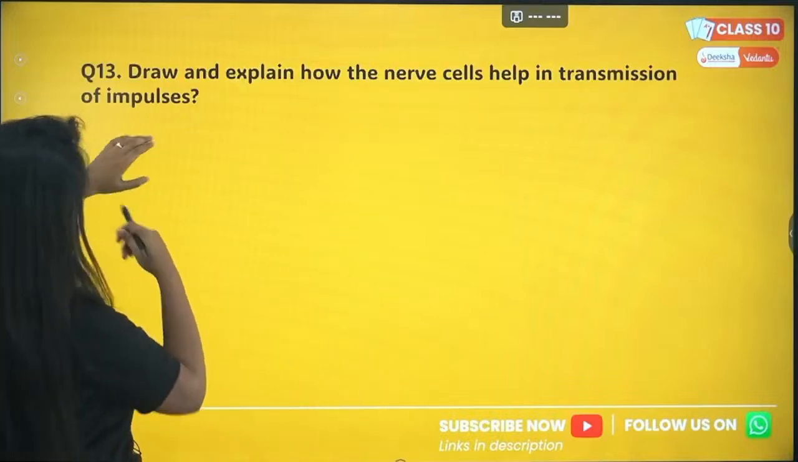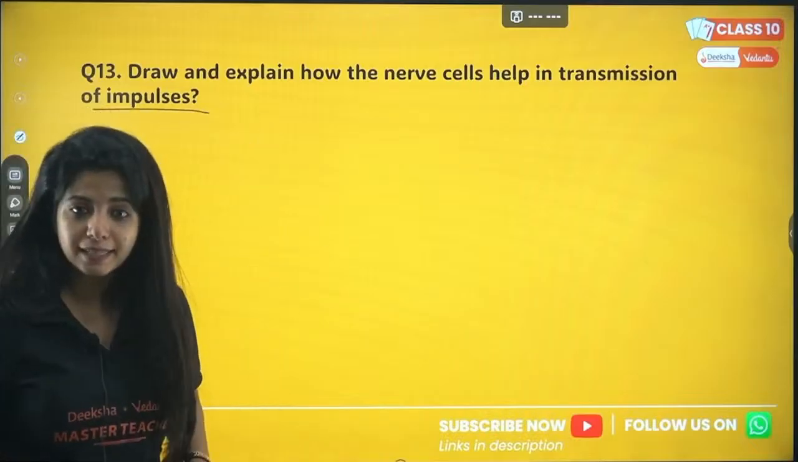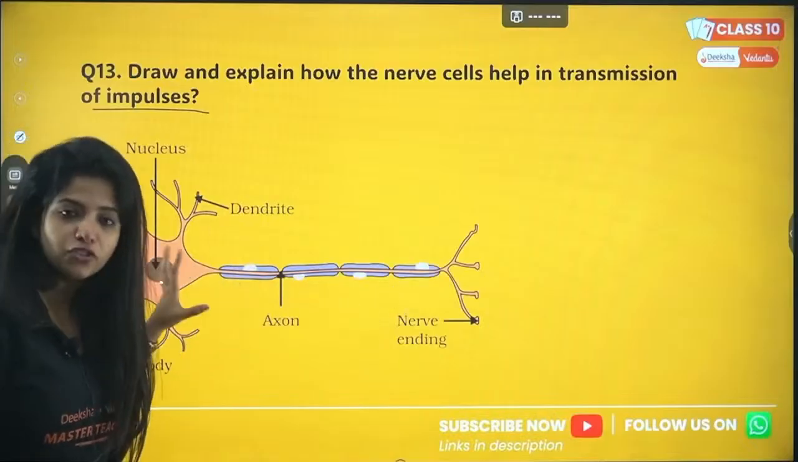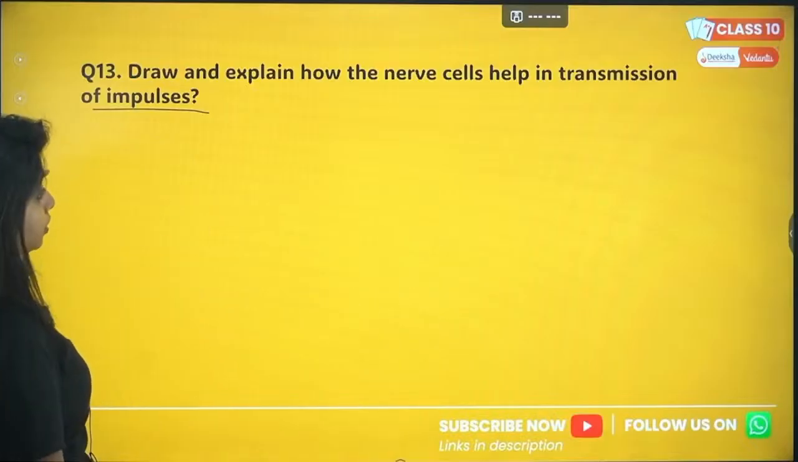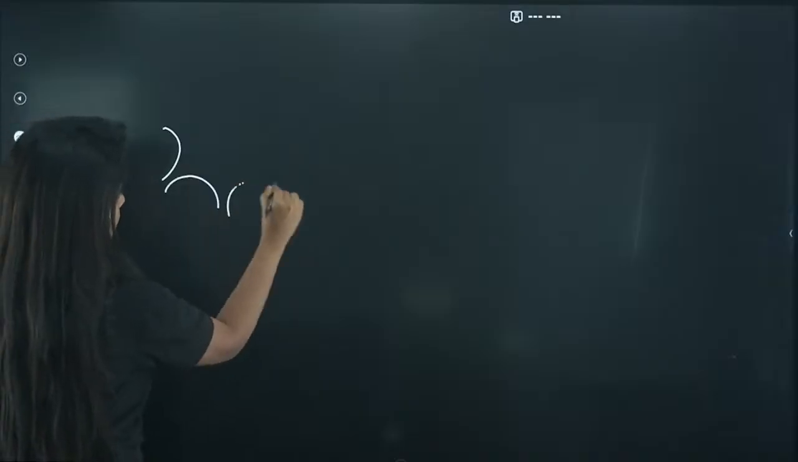So draw and explain how the nerve cells help in transmission of impulses. So how do you explain that? First of all, you have to draw a nerve cell. And how do you draw that, if at all that question is being asked? So my dear children, over here, an easy way to draw a cell is like this.